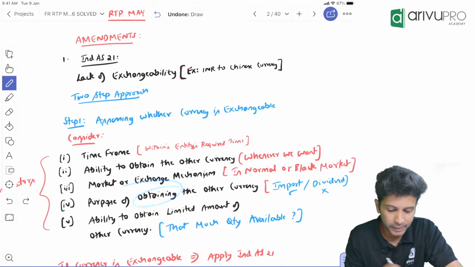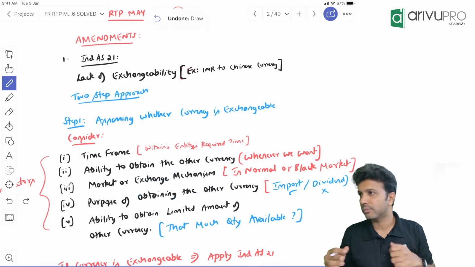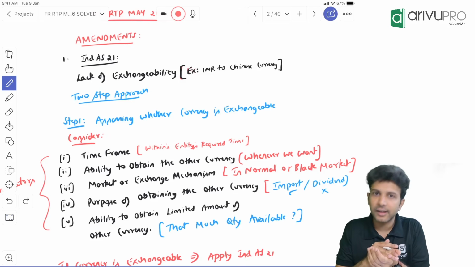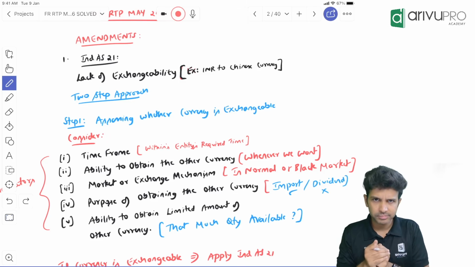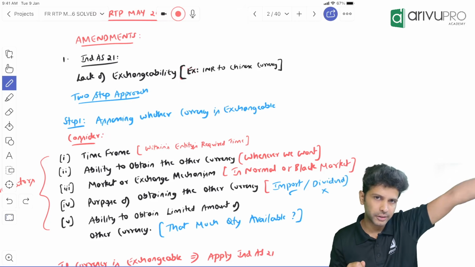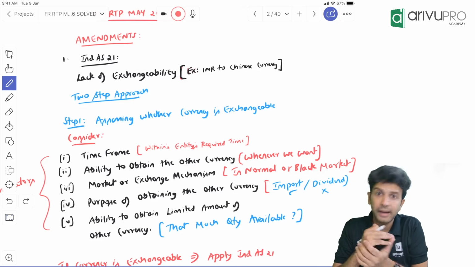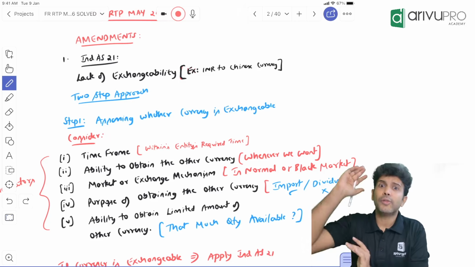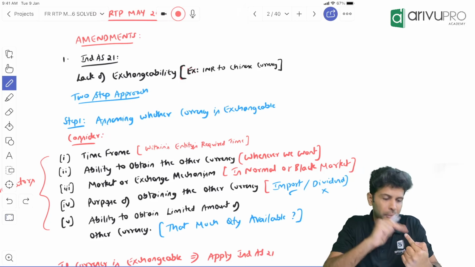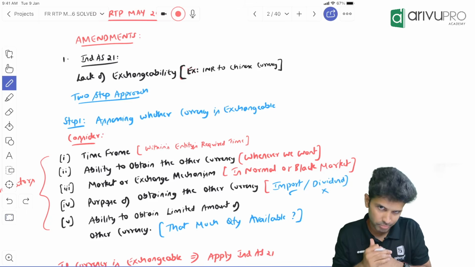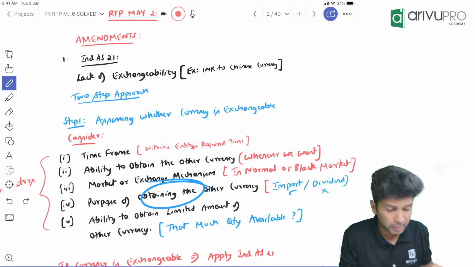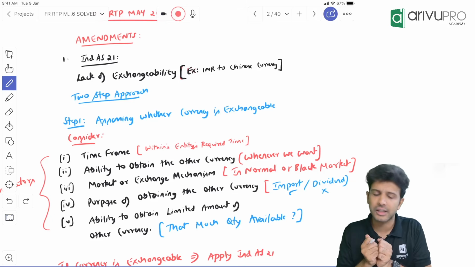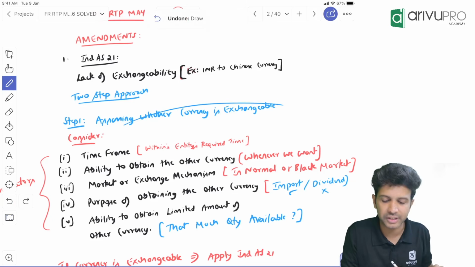Next is purpose of obtaining the other currency. Let's say people, I need this particular Chinese currency to pay, let's say, dividend. I have a Chinese investor. I have to pay them the dividend. I don't want to pay the dividend in INR. I have to pay the dividend in, let's say, Chinese currency. Now, let's say there is a restriction. For a dividend payment, I will not be able to convert from INR to Chinese currency. There is a restriction. Okay. So, if for the purpose for which you want the currency, you are not able to exchange a currency, then we say currencies are not exchangeable.